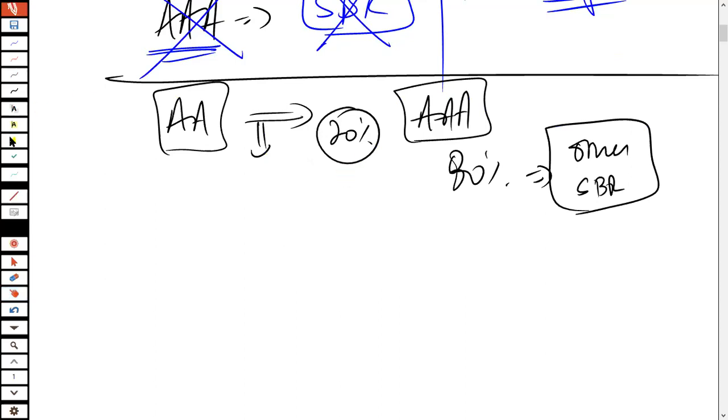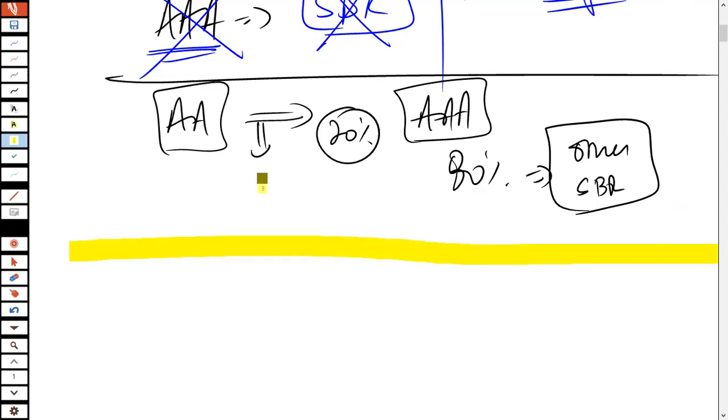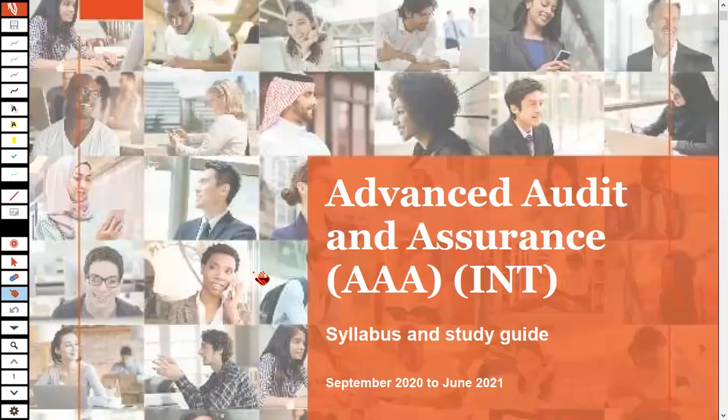Okay, let's move a bit forward. We have discussed this basic concept of how AAA has a connection with accounting, and why you should not attempt AAA if you have not studied accounting, or if you don't plan to study accounting together with the AAA paper. That is something I have already told you. Now, let's start discussing AAA.